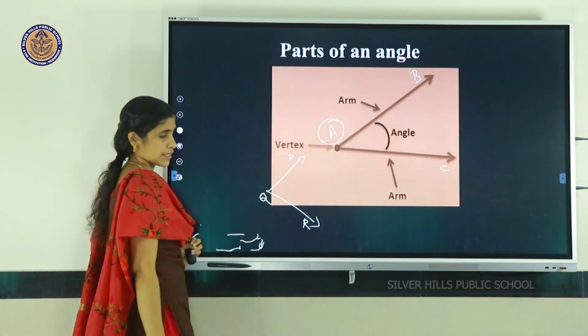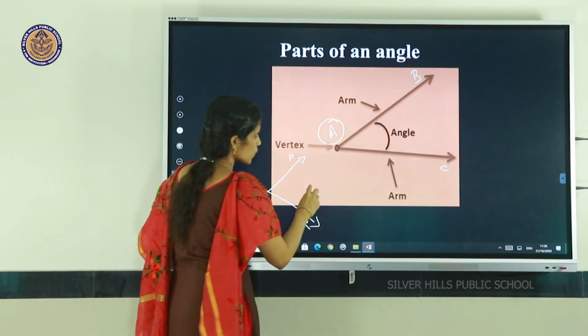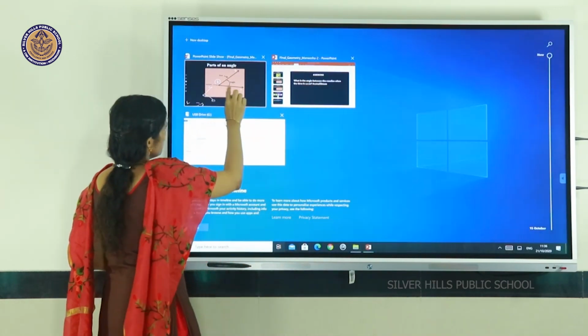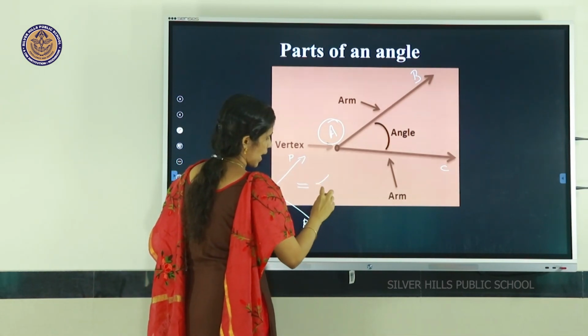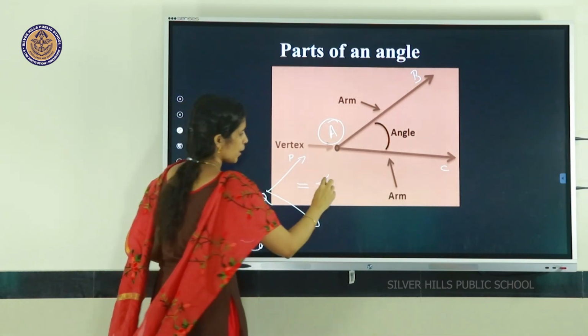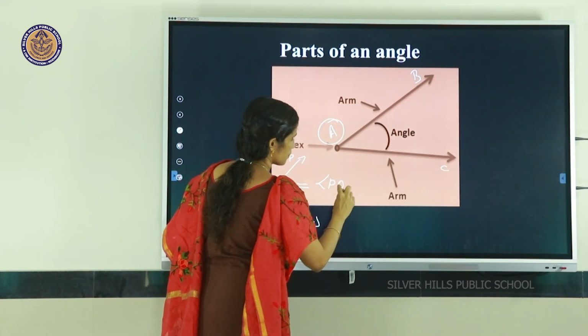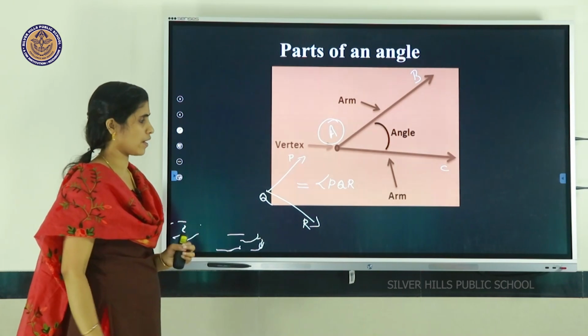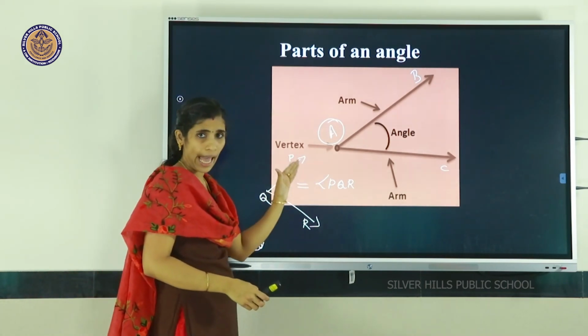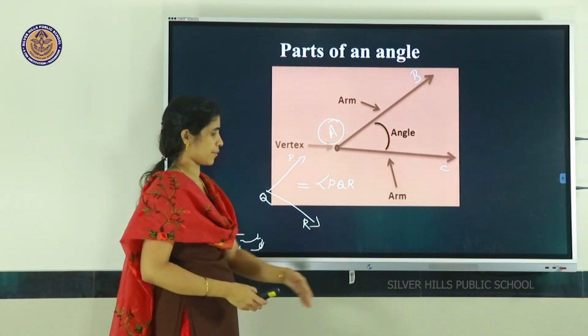We can represent this angle by using this symbol. We can read it as angle PQR.